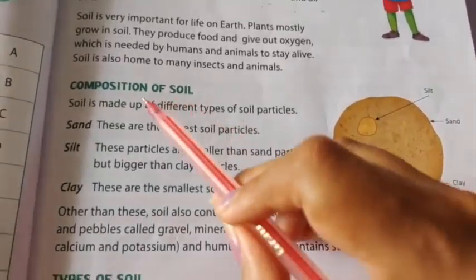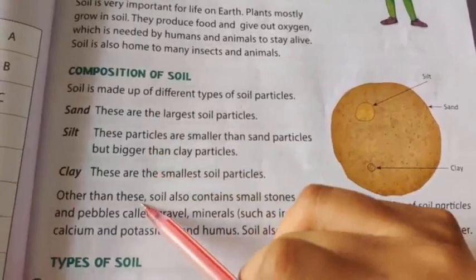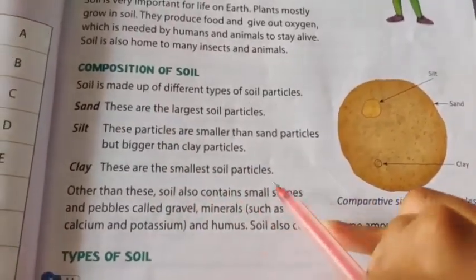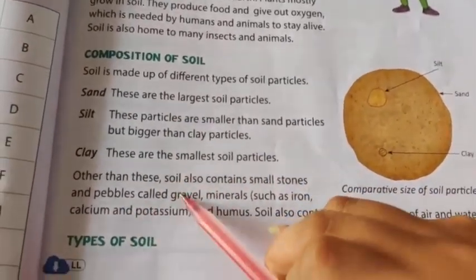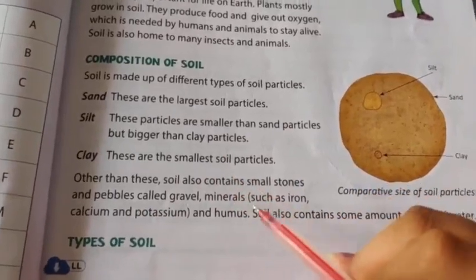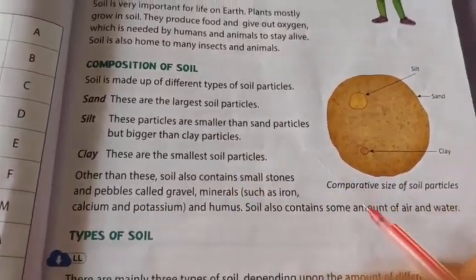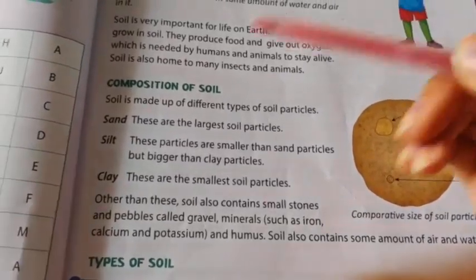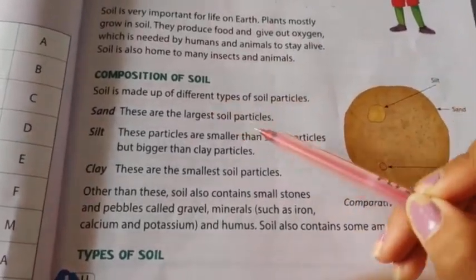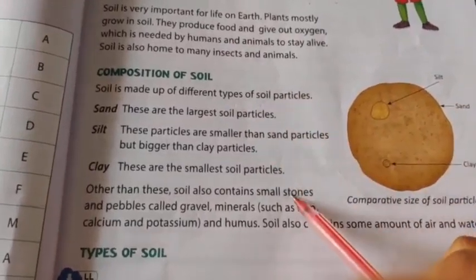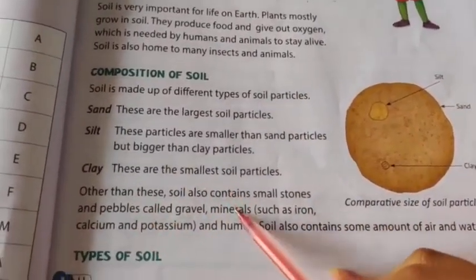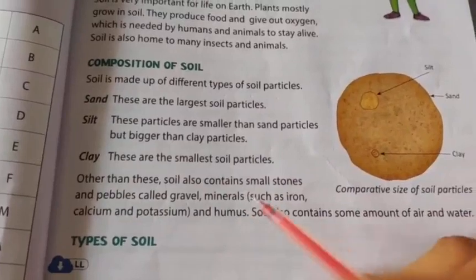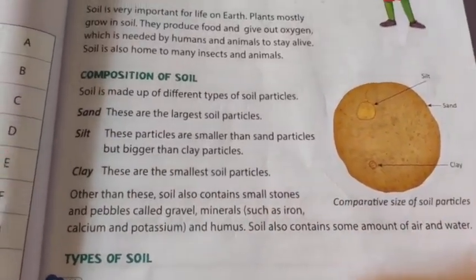Now other than sand, silt and clay, soil also contains small stones and pebbles called gravel, minerals and humus. And also soil contains some air and water, right? So soil contains what? Sand, silt, clay, small stones, pebbles, minerals, humus, air and water, right?